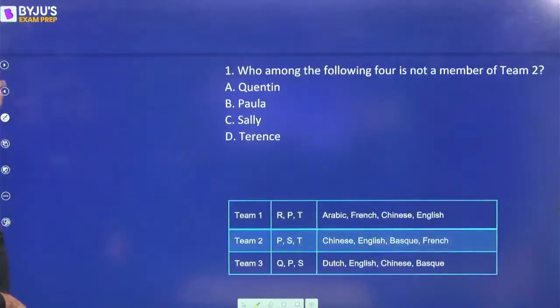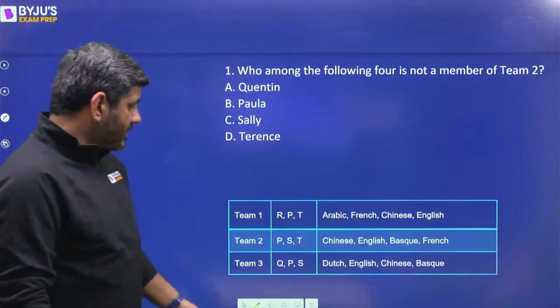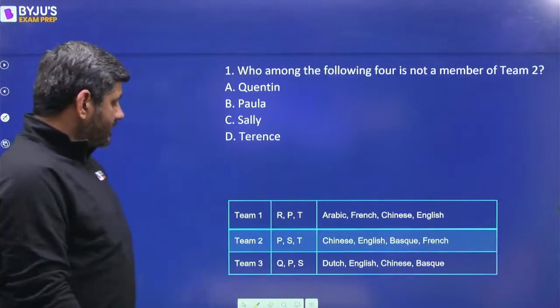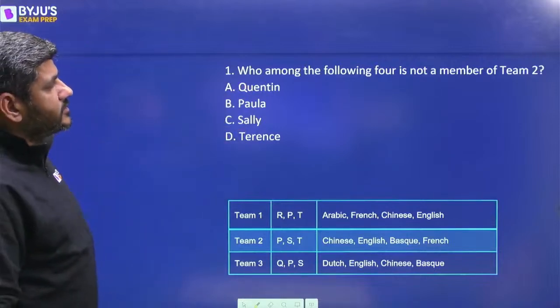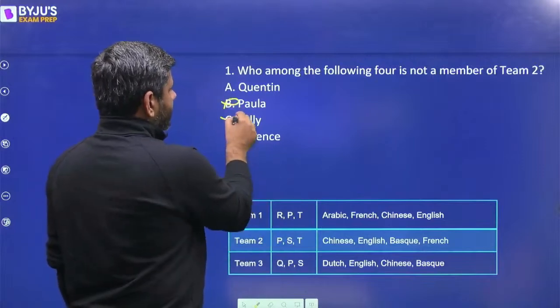Okay, so once this table is there, I have already made it here, right? Team 1 has these members. These are the languages spoken by them. Team 2, Team 3. So now the question is, who among the following four is not a member of Team 2? Team 2 का member P है, S है, T है.